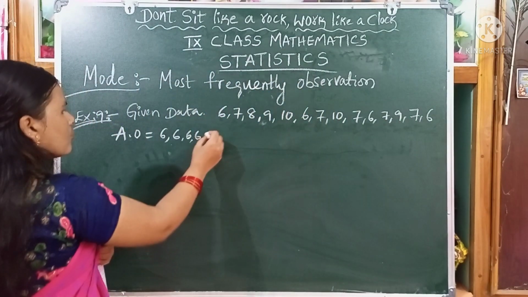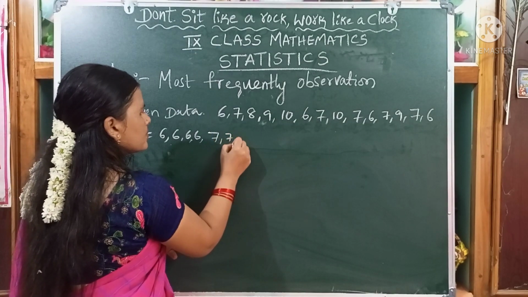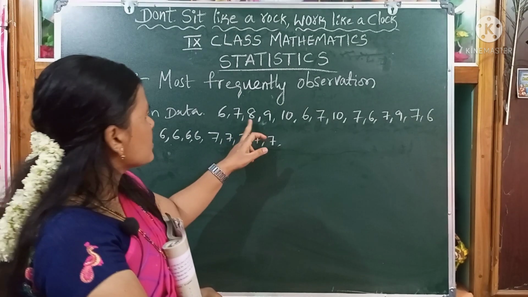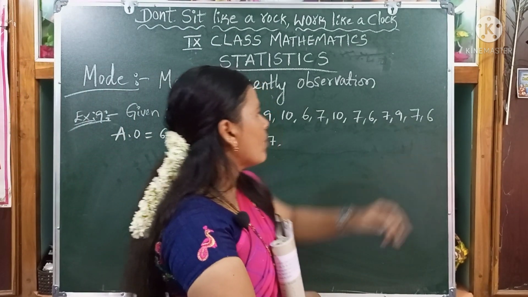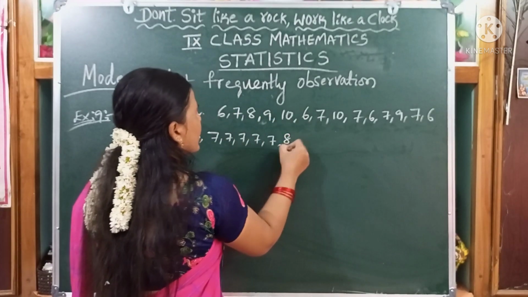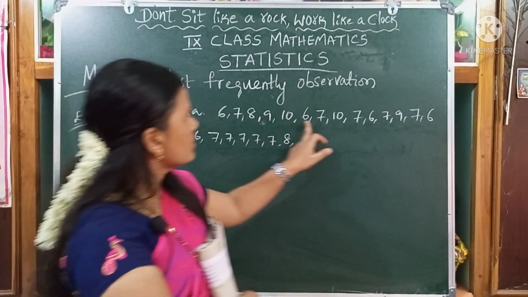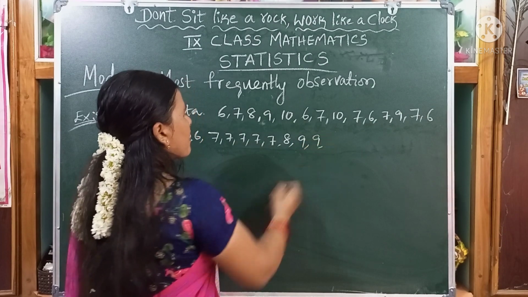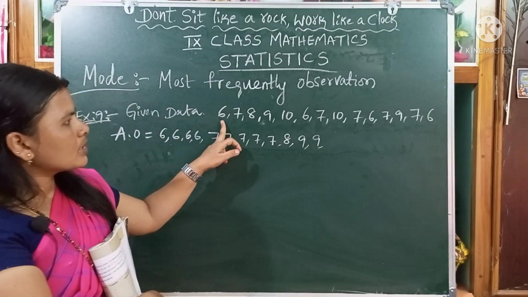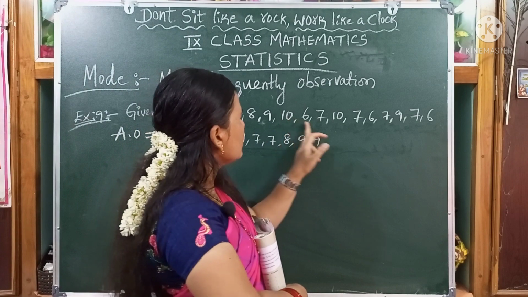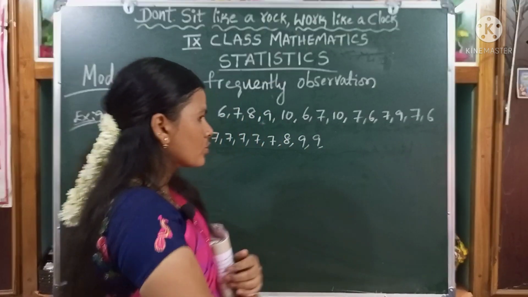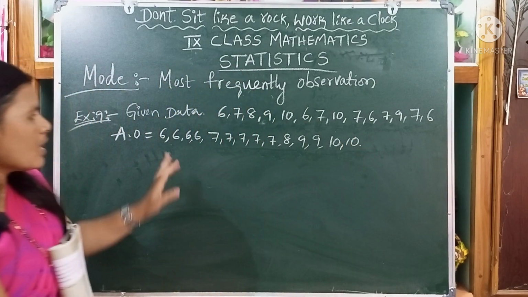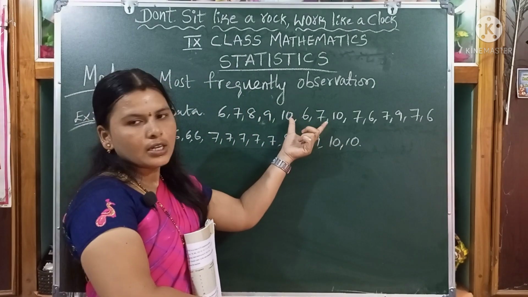So, 7 is 5 times. Next, 8. How many times is 8 repeated, children? Only 1 time. Next, 9. 1, 2 times. Next, 10. How many times is 10 repeated? 1, 2, only 2 times. So, this is the ascending order of the given data.